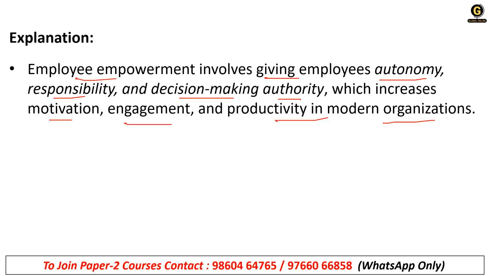So what will happen if such things are happening in the organization? It will increase the motivation for doing work or achieving the target, the engagement of the employee in the work, and productivity in the modern organization, right? So employee empowerment is nothing but giving some kind of autonomy, responsibility, and authority to take a decision. Okay.